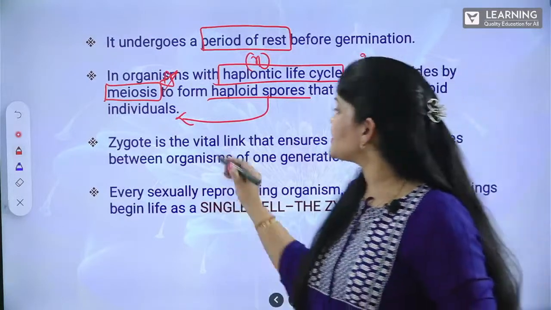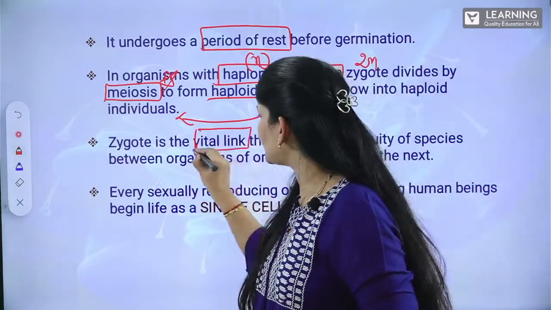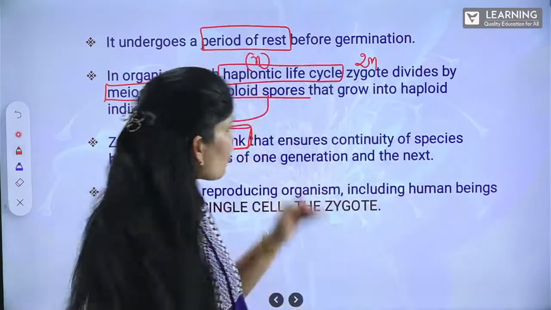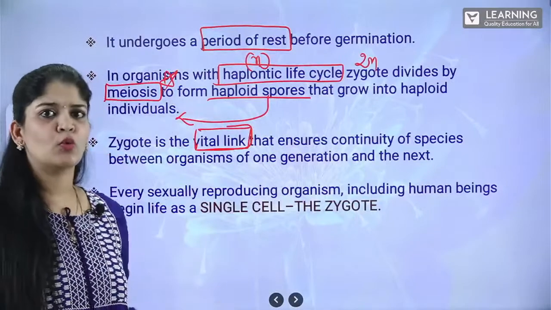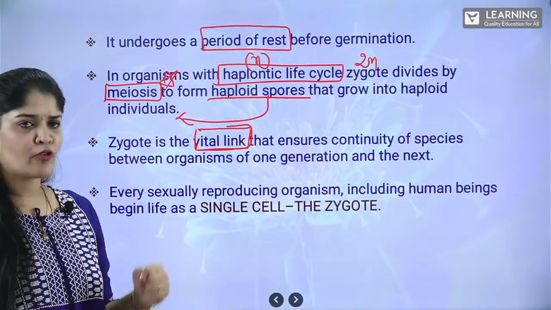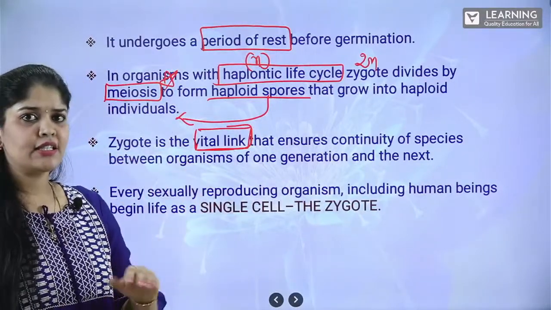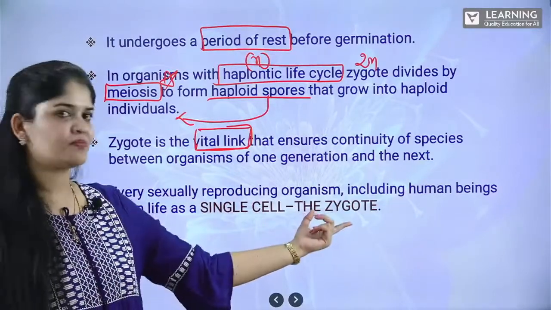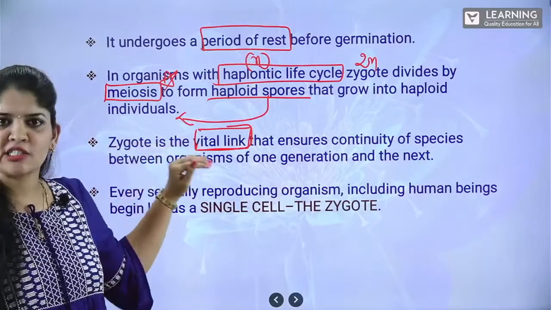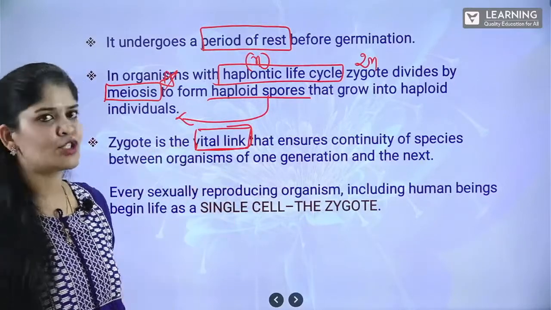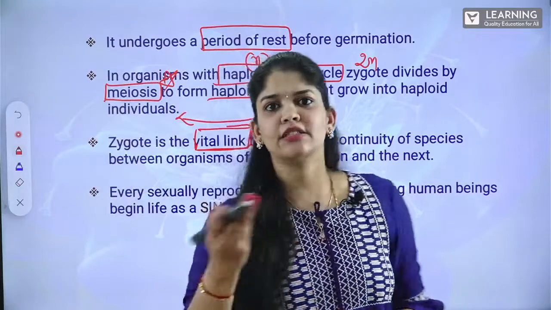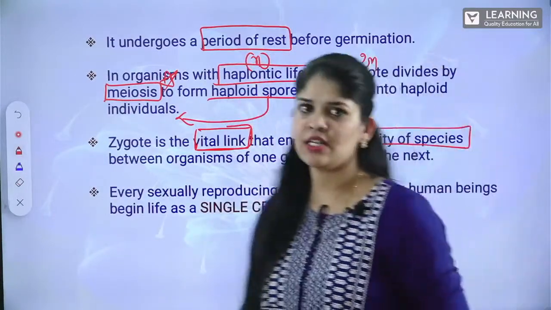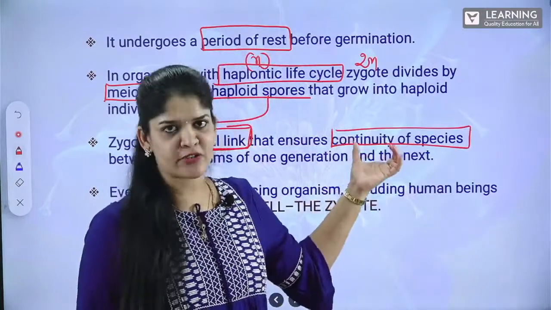Now, this zygote is a very vital link. No matter how advanced the organization is, in all the advanced organizations also, we see the development of this zygote, and the starting of life has to come from a single cell, and that single cell is the zygote. Zygote is an important link that ensures continuity. As we started the lesson on reproduction itself, I gave the importance of reproduction and used the term continuity of the species.